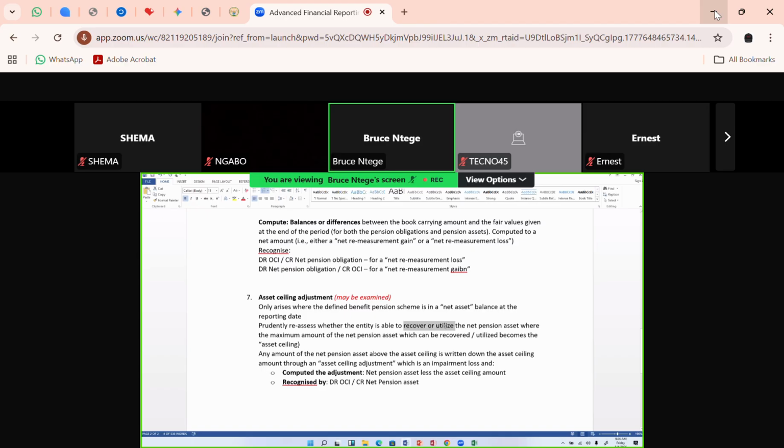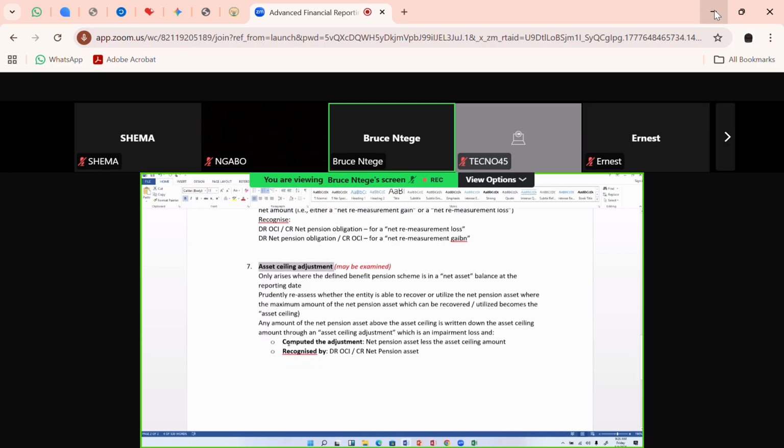If some of the net pension asset is not utilizable or recoverable, then we need to write down, we need to compute that asset ceiling adjustment, which is implied to be an impairment loss. First, calculate it. In other words, the mathematical difference between that asset that can be utilized against the book value asset that you had. That difference is the amount we need to adjust, and then we need to always take it to the OCI as a debit entry.